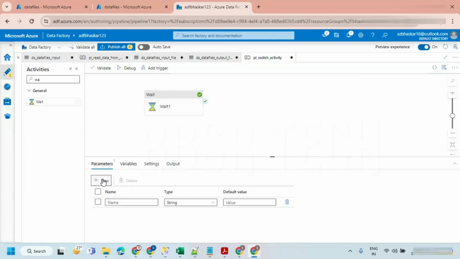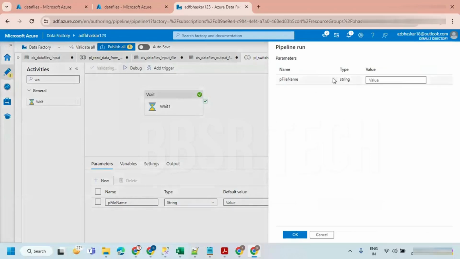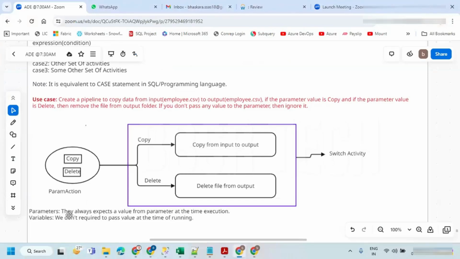But if I have a parameter, pay file name, just observe. Let's debug it. What is it asking? It is asking the name of the value. So that is what I'm saying here. Parameters always expect a value at the time of execution. But variables don't require you to pass a value at runtime. We can set a value at runtime.